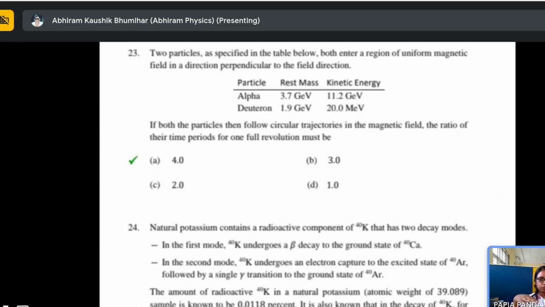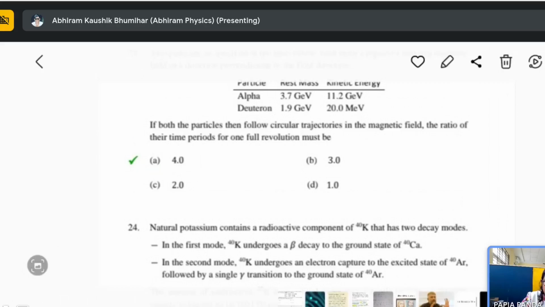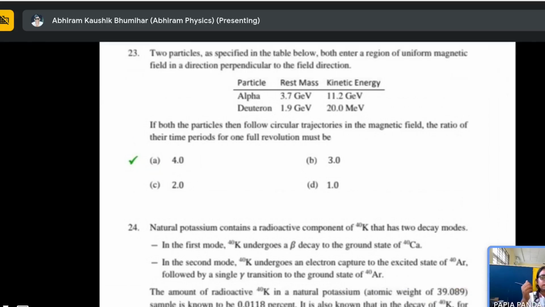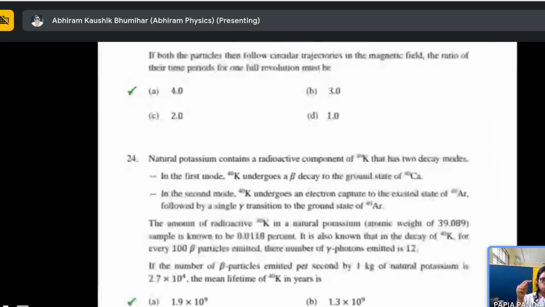So the T1 expression you got, and the T2 expression we got, are in terms of rest mass and kinetic energy of the alpha particle and deuteron. Then you are just doing the ratio T1 divided by T2. I think you understand, or no? Okay. I mean QVB is the force, right? Okay, let me read the second one, and after that I will take it.